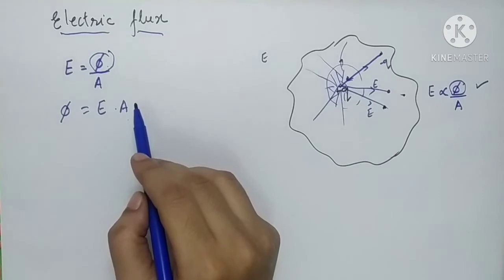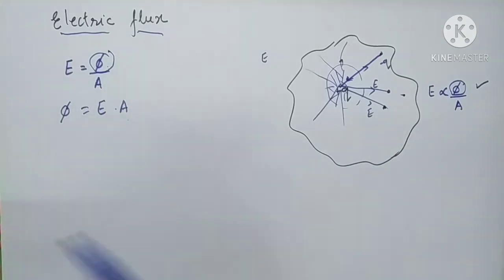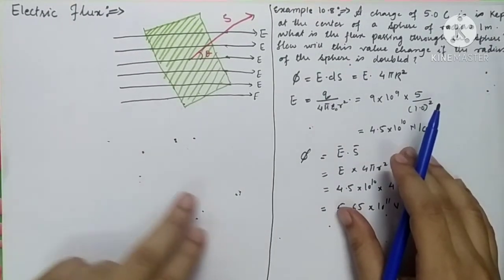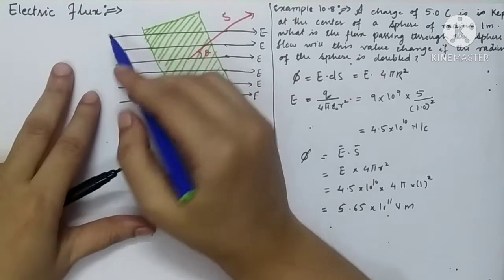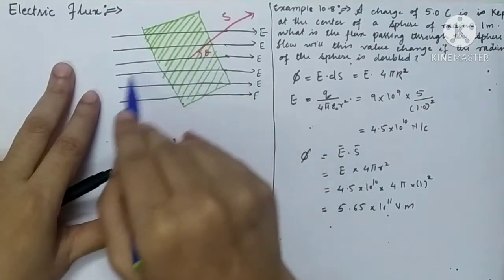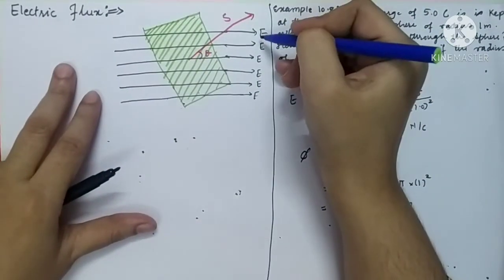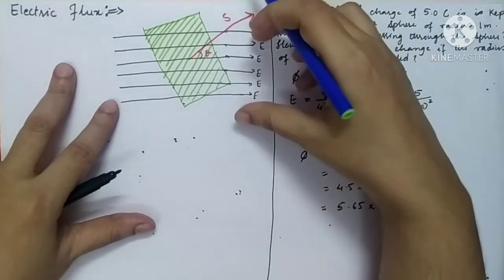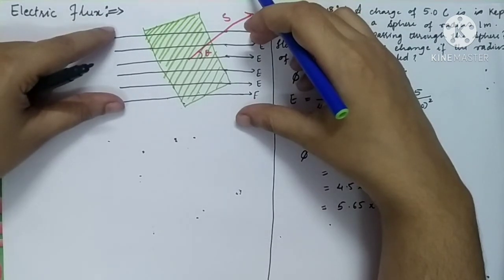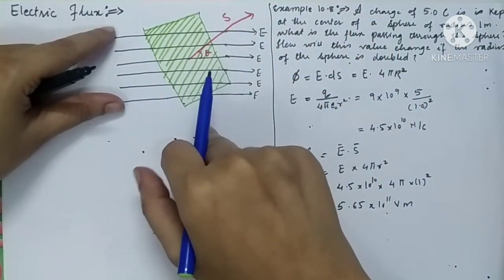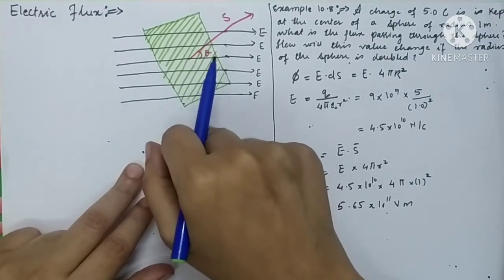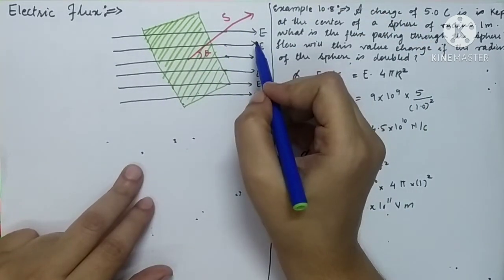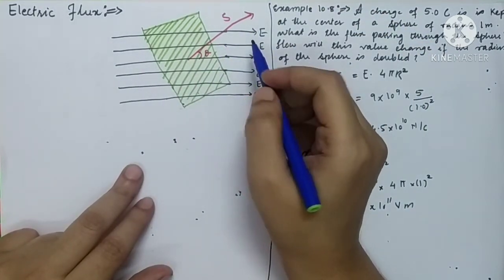Let's have the concept of this electric flux in more detail, and let's derive the formula for electric flux as well. Here we have taken a number of lines of force. All these lines of force can denote the direction of electric field intensity. Here we have taken a uniform electric field, meaning it is not a curved line. The direction of electric field intensity does not vary and is directed in the same direction.